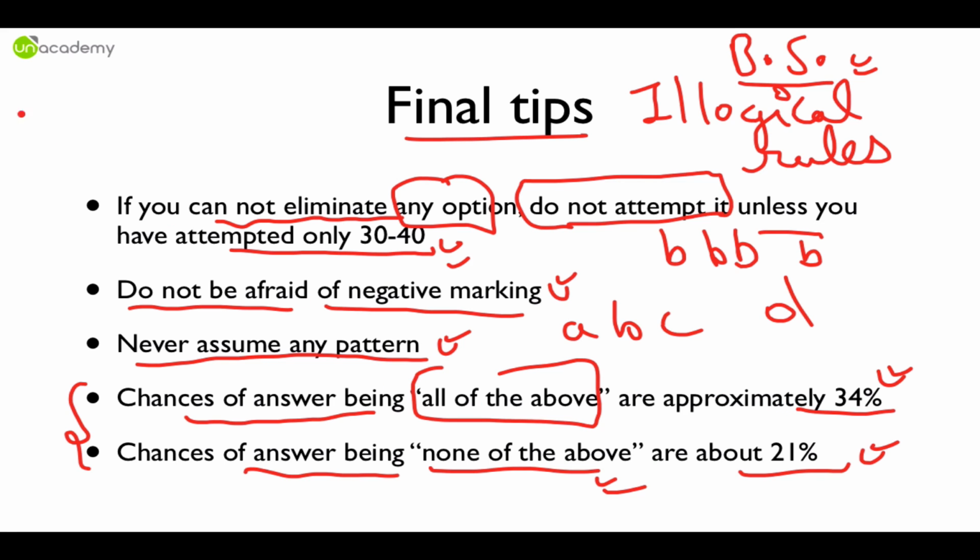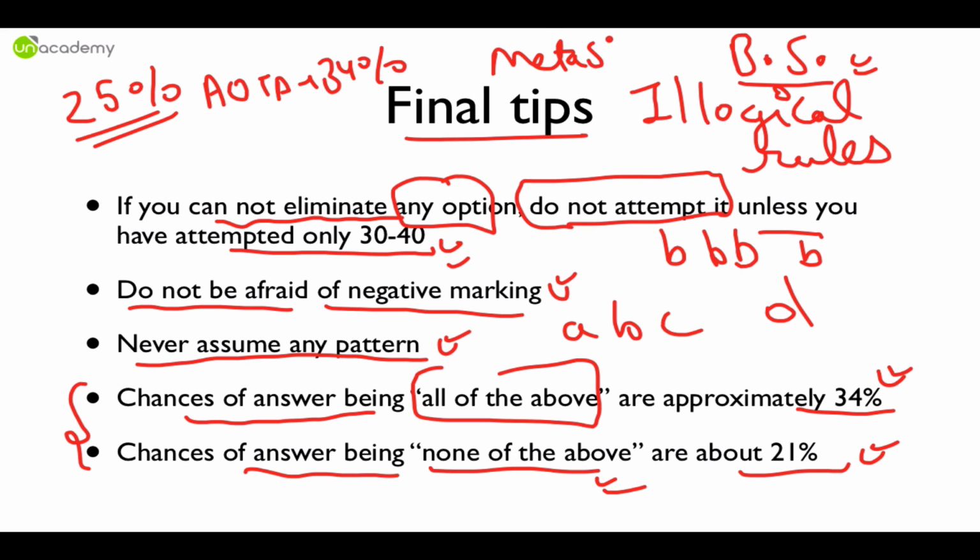For non-mathematics students, all the options should have a 25% chance of being correct. But in the case of all of the above, if that is the option, it has a slightly higher chance of 34%. This is all from a meta study. This is not my personal data, sir and ma'am. Okay. And if the option is none of the above, the answer is about 21% only. So if you have to choose all of the above, it's good. If you have to choose none of the above, you have to be 100% sure.